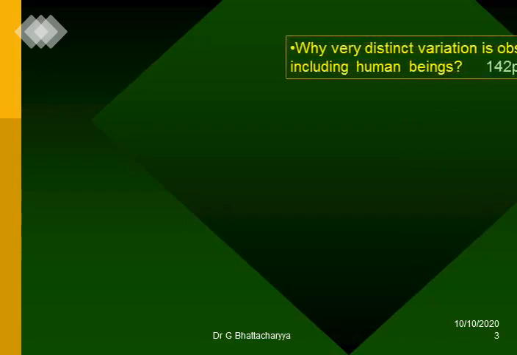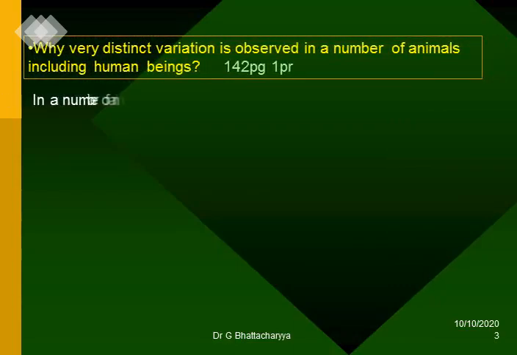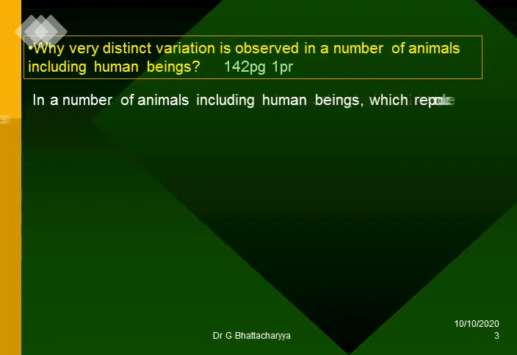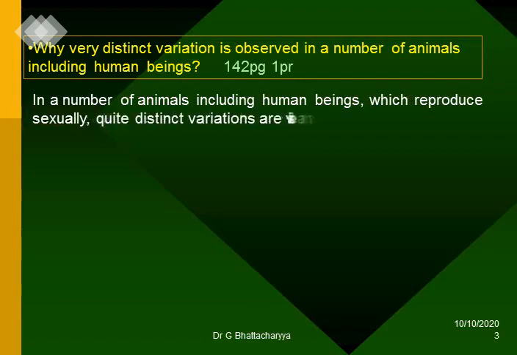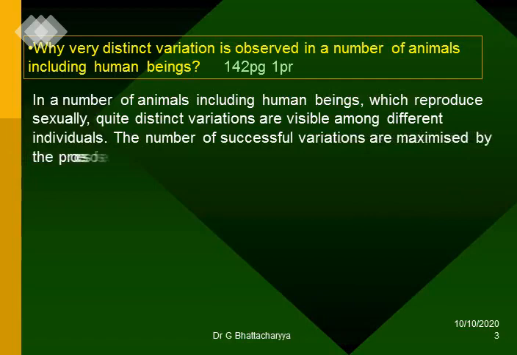Why very distinct variation is observed in a number of animals including human beings. In a number of animals including human beings which reproduce sexually, quite distinct variations are visible among different individuals. The number of successful variations are maximized by the process of sexual reproduction.